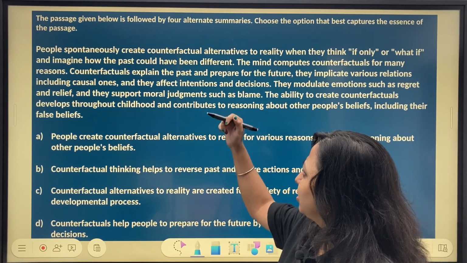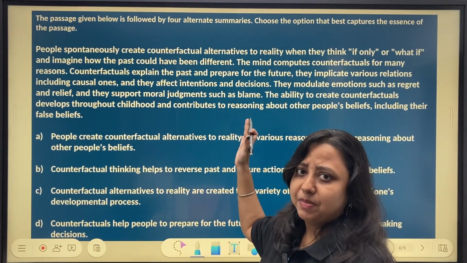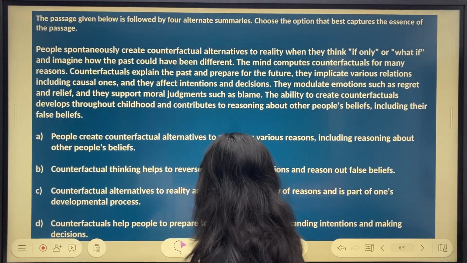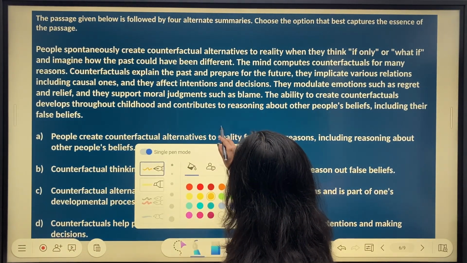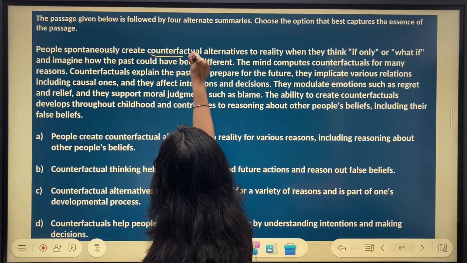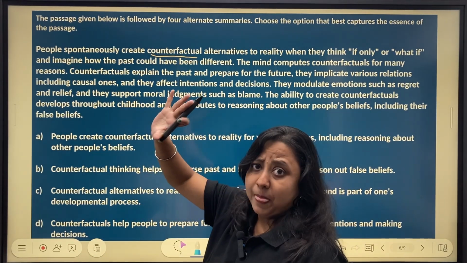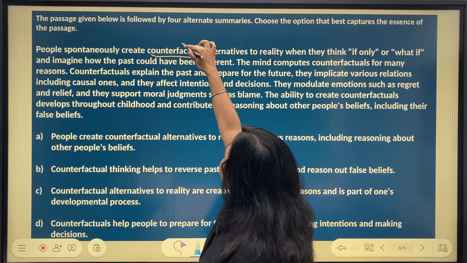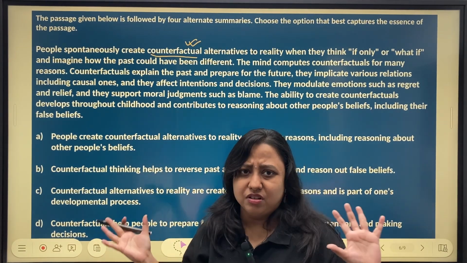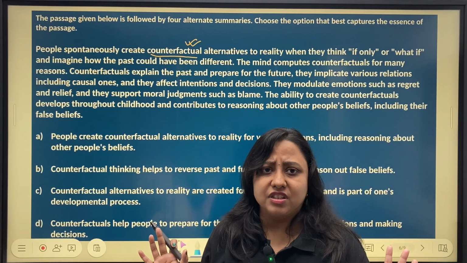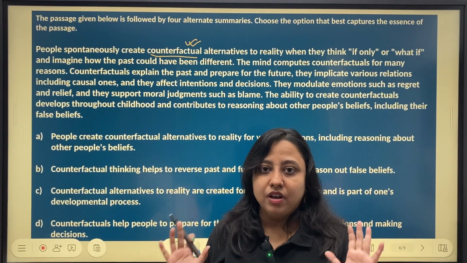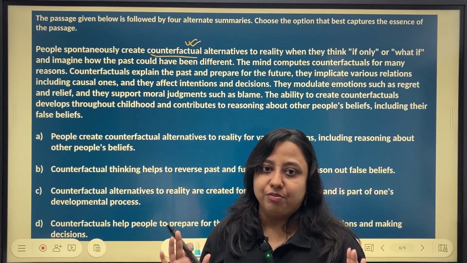Again, I'm just randomly going to pick up words from the passage, all right? Spontaneously, counterfactual. See, spontaneously, counterfactual. Okay, the moment I look at this word, I may not know the meaning of this word. Probably I'm hearing it for the first time. I don't know what counterfactual means. Now, decision making time. Should I go ahead with this passage? Should I drop this passage?